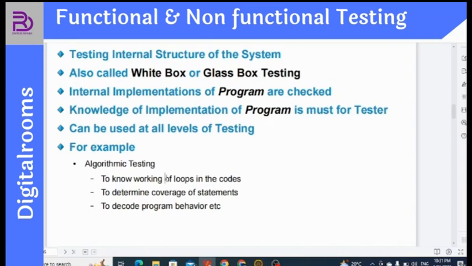So this is the algorithm. How is an algorithm built? Algorithms are built using the loops in the code. We use different kinds of loops to determine the coverage of the statements. It means whatever the statements are, we will be covering those statements in order to determine and do the algorithmic testing. To decode the program behavior means how a software should behave. If I as a user come to a particular software, then how will the software identify my behavior? This is all about what?